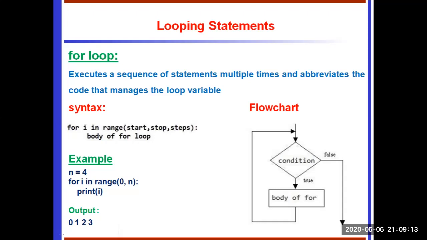The step size is 1 by default, so it takes 0, 1, 2, 3, 4. But if we increase the step size to 2, it displays 0, 2, 4, 6, like that. So depending upon the step value, this for loop will execute.